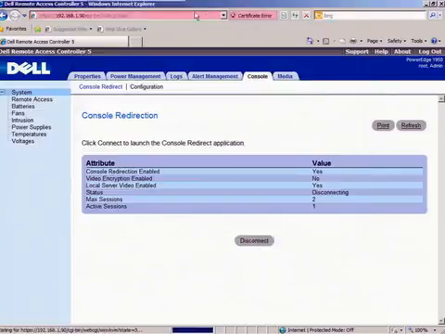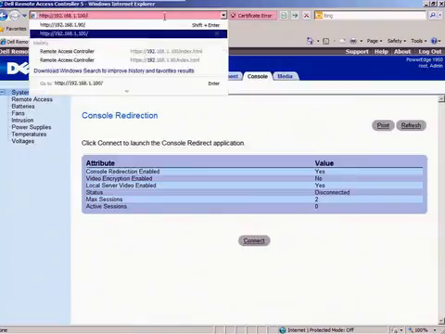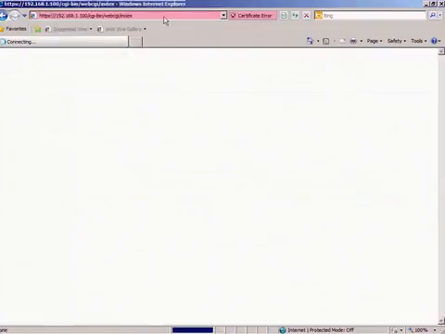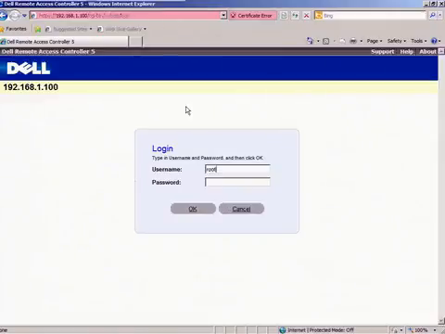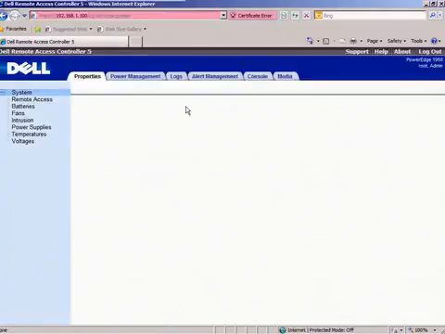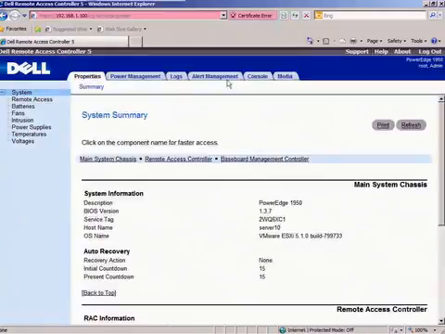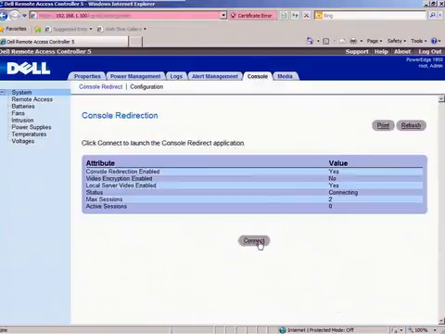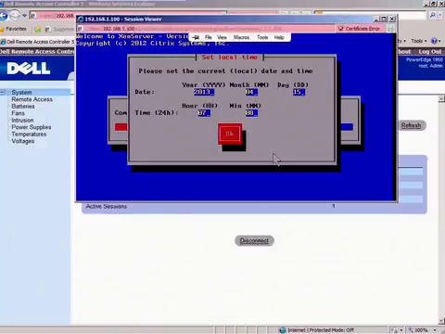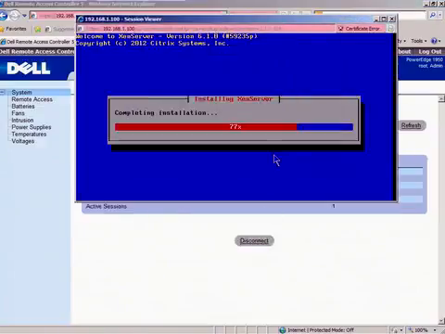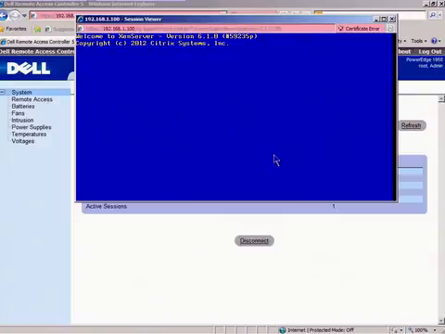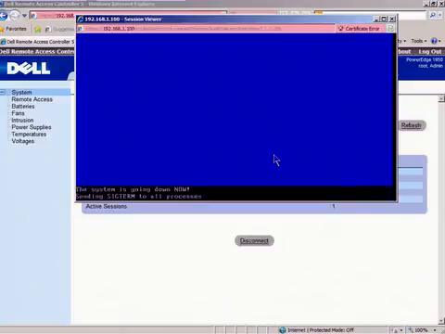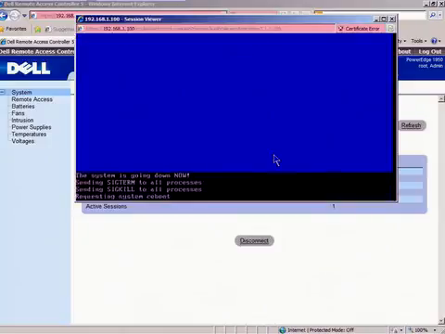Let me go to the other box. I'm going to log into that box and see where the installation is. It's probably completing the installation, and I'm going to boot into that box as well. There's the console. And I'm going to connect to it. There you go. It's completing the installation, and it's going to restart. There we have it. So it's restarting.